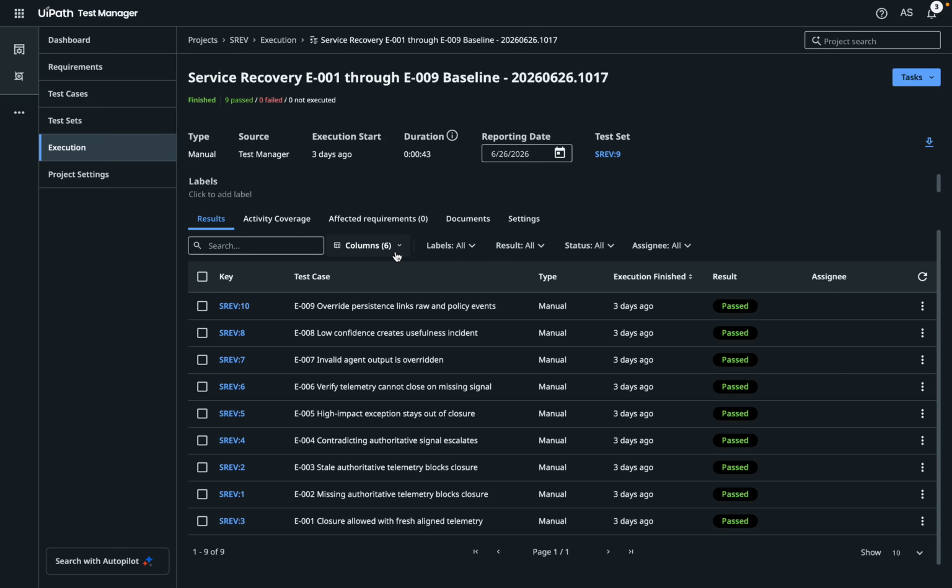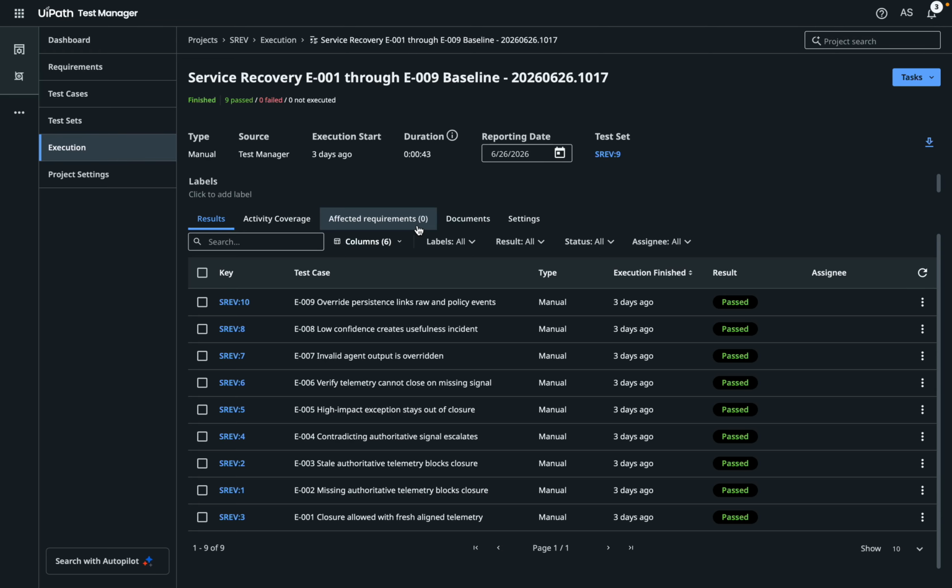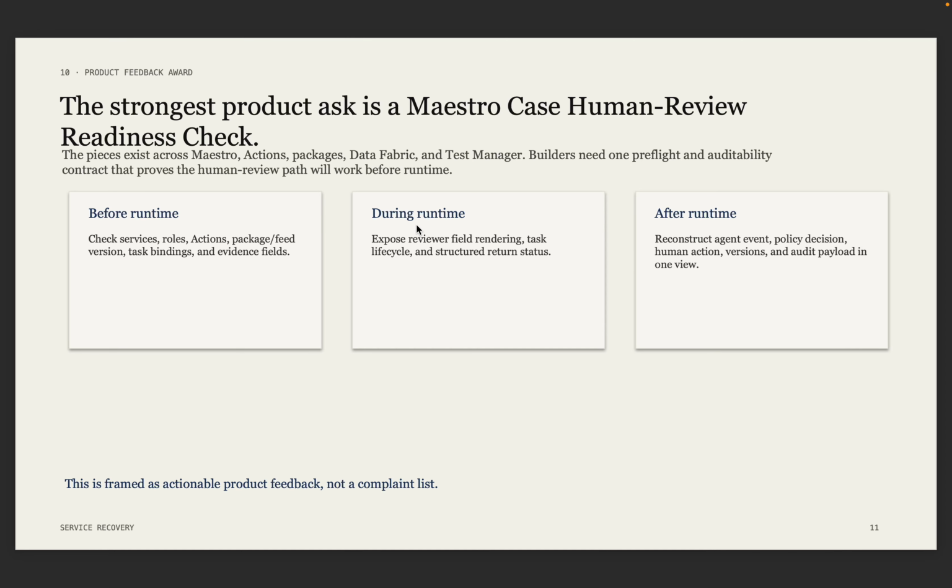The Test Manager proof is intentionally described as manual representation and execution. Service recovery E001 through E009 are the nine eval scenarios. I'm not claiming automated Test Cloud execution here. The strongest product feedback is a Maestro case human review readiness check. One pre-flight that verifies services, roles, action task fields, generated bindings, package and feed versioning, reviewer visibility, and audit readiness